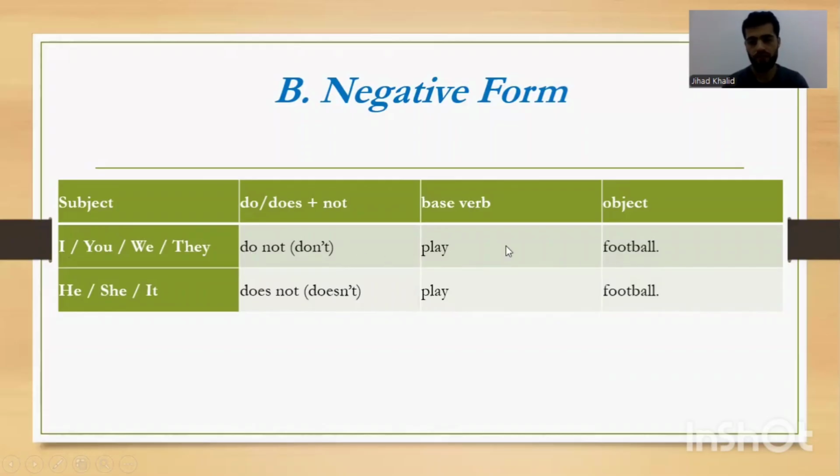Play football. So for present simple, we need two things which are really, really important, and you have to know them. Also, you have to know the difference between them. Do and does. We use do for plural subjects. So whenever our subject is plural, we should add do or don't. But if our subject is singular, we should add does or doesn't.